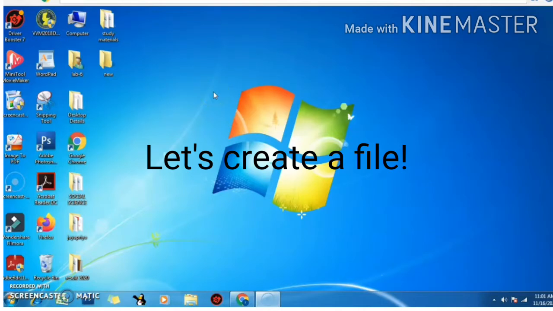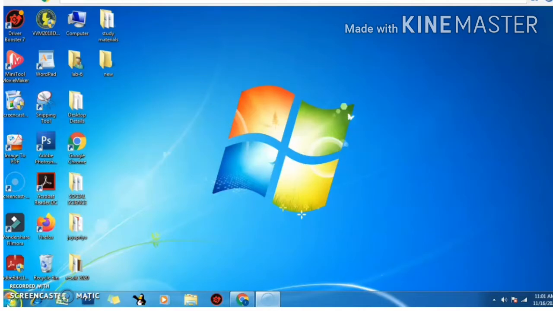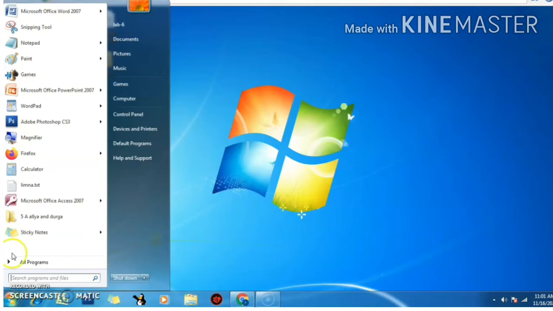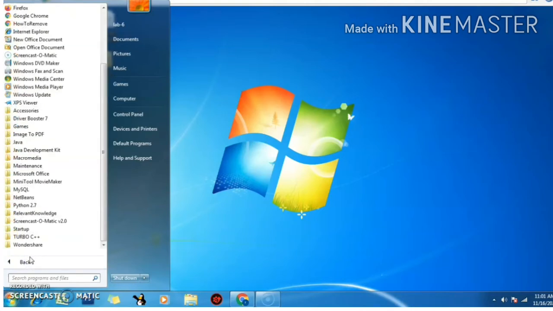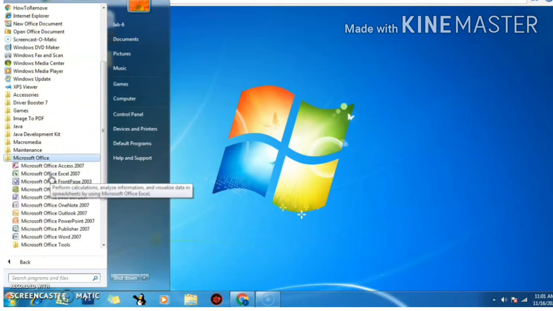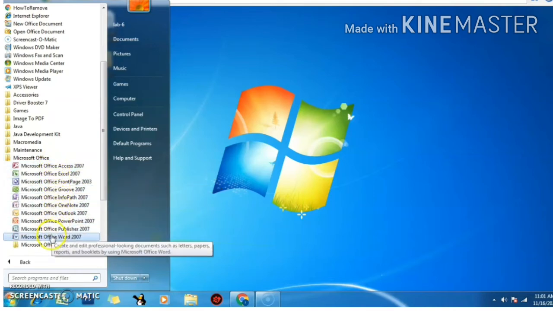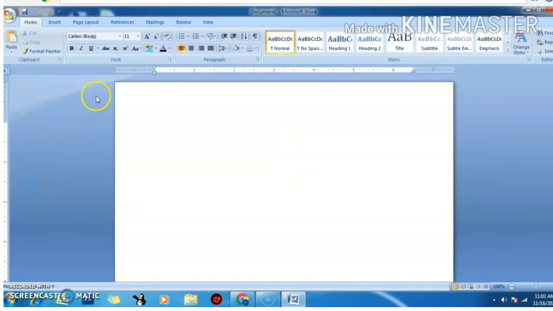So we are going to create a Word file. First click on the start button. Then click on all programs, and there you can see so many programs, and from that select Microsoft Office. The Microsoft Office programs will be there and we can select Microsoft Office Word 2007, and the Word window will open, and there you can type your text. You can type whatever you want. So I am typing, I love my country.